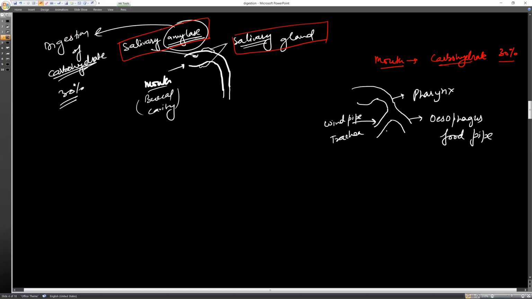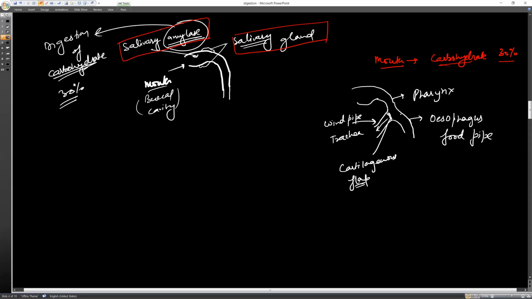This part goes into the lungs. This is where air passes, and here is a specialized cap which we call the epiglottis. The epiglottis is a cartilaginous flap that is present over the trachea.